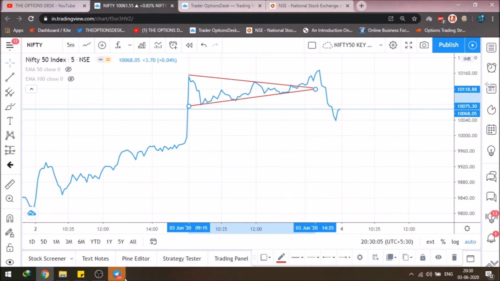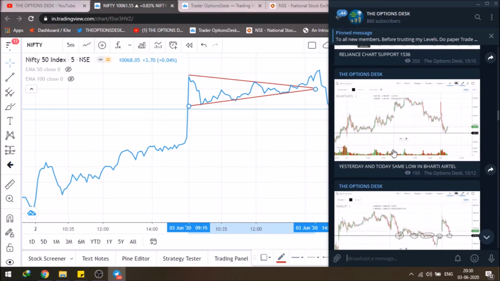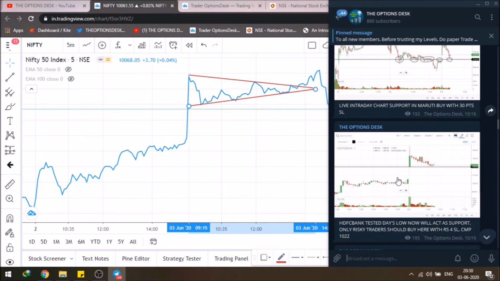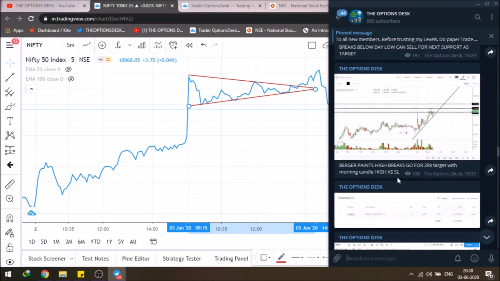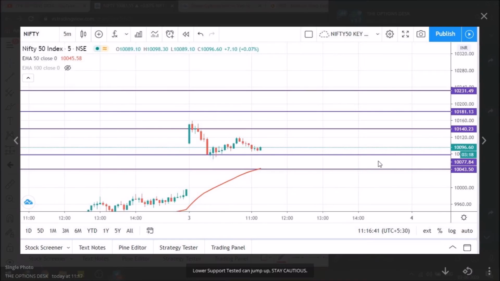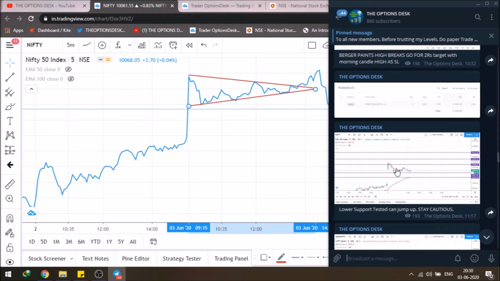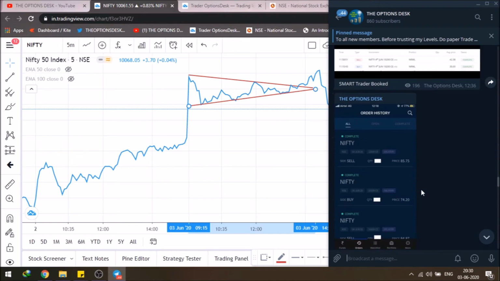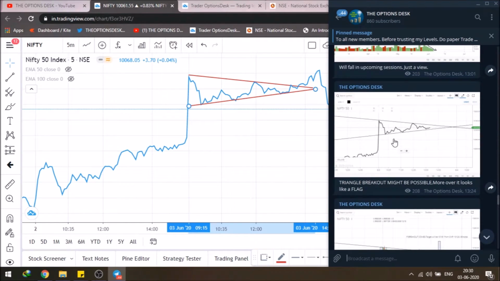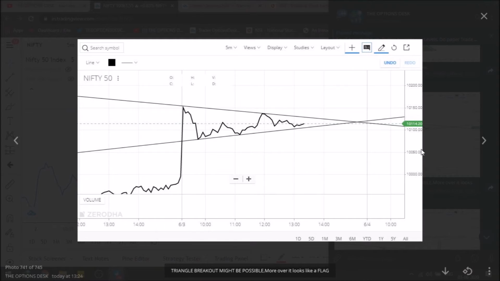Let me show you. As you can see, I also provided daily charts for some of the major stocks that I am looking into. Let's see where the Nifty 50 is. This is the Nifty 50 chart, which I provided around 11:17. Now let's see what modified charts I provided for the Nifty 50. This was the chart that I provided at around 13:24, around 1:30 p.m. approximately, when the Nifty 50 was trading at around 10114.